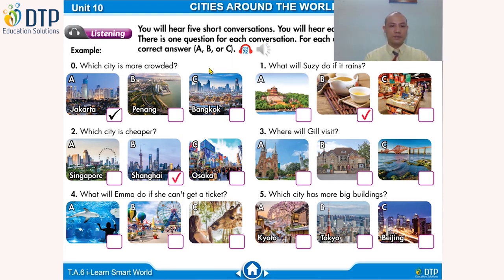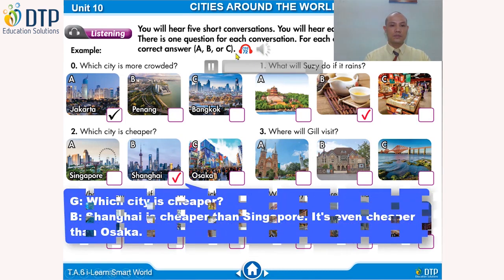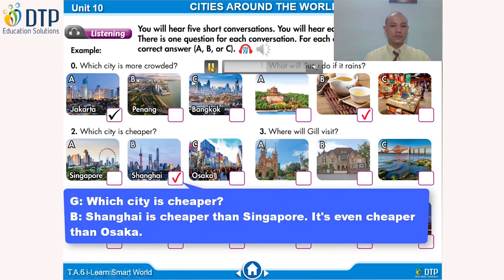Which city is cheaper? Where do you want to go, Charlotte? Which city is hotter, Singapore or Shanghai? Singapore is hotter than Shanghai. Which city is cheaper? Shanghai is cheaper than Singapore. It's even cheaper than Osaka. Let's go to Shanghai. Okay.